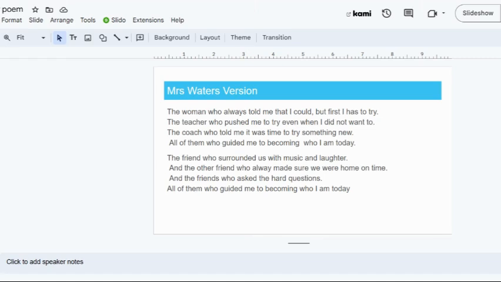To show you how to use the A.R.M.S strategy to revise your work. Remembering that the A is add, the R is remove, the M is move, and the S is substitute. So what this really encourages me to do is to revise my work to make it more interesting or better. So I am going to revise this poem that I wrote for class.